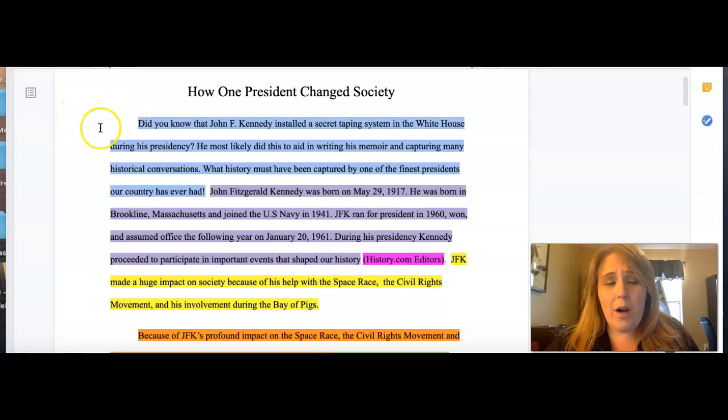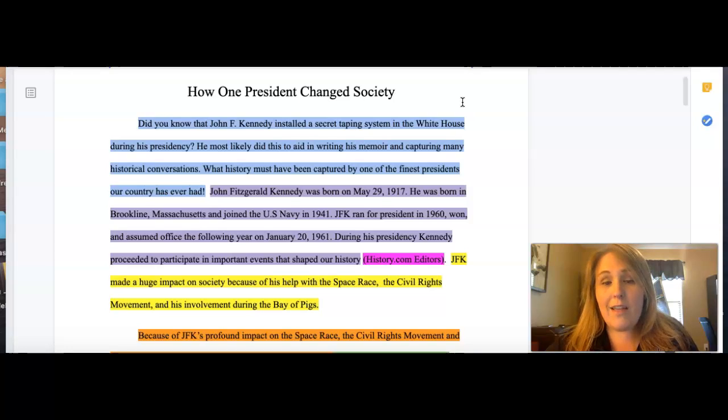If you look at the part here in blue, what you will read here is that this particular person started out by stating an exciting fact about the president. He said, "Did you know that John F. Kennedy installed a secret taping system in the White House during his presidency? He most likely did this to aid in writing his memoir and capturing many historical conversations. What history must have been captured by one of the finest presidents our country has ever had."